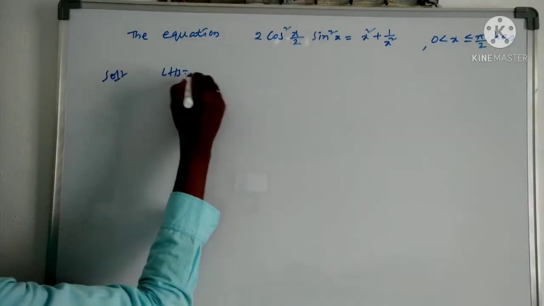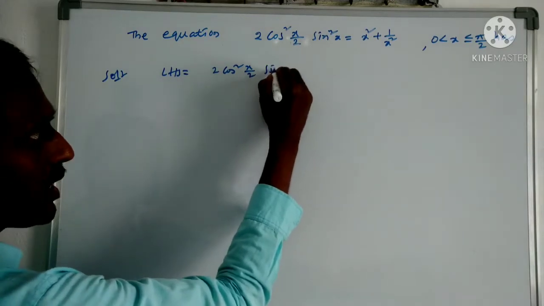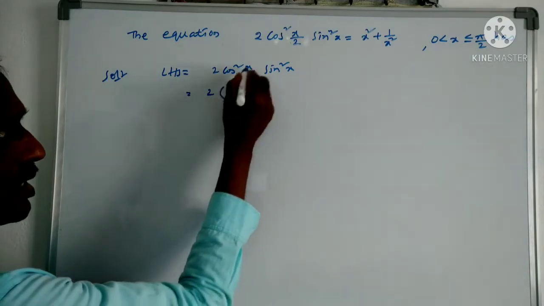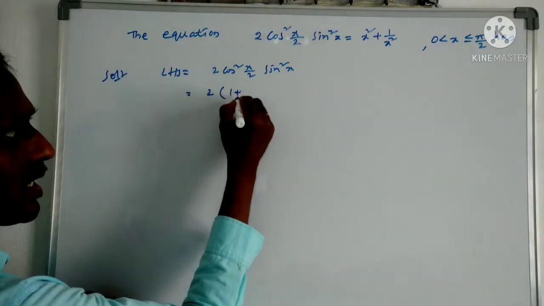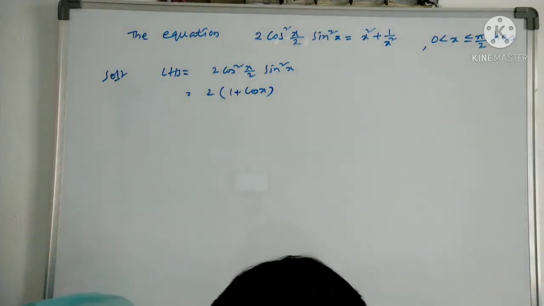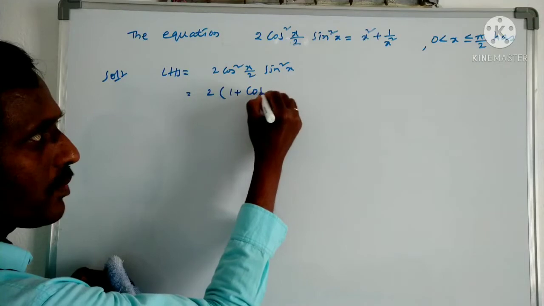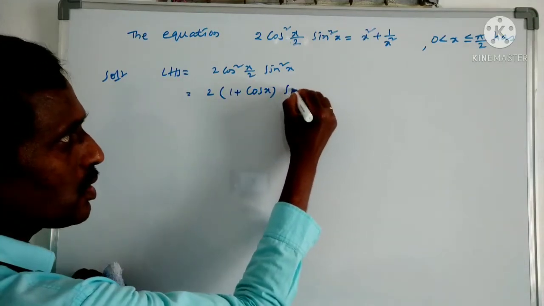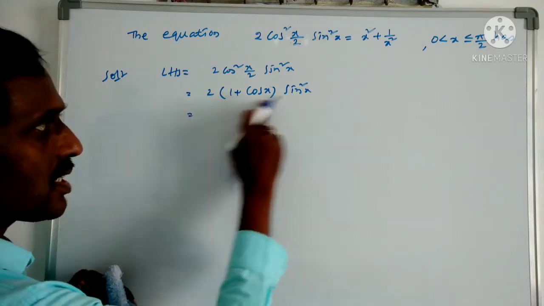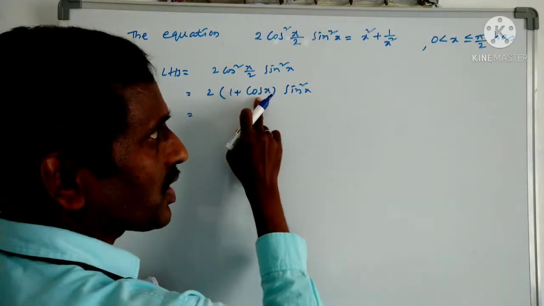LHS of the problem: 2 cos square x by 2 into sin square x. Now I am going to write this as 2 times the cos square function. Cos square function we can write as 1 plus cos x, using the cos 2 theta formula. So 2 cos square x by 2 becomes 1 plus cos x, into sin square x as it is. So this is equal to... now we have to check the sign of this. Now the cos function is a decreasing function.